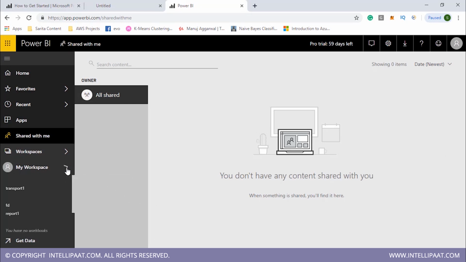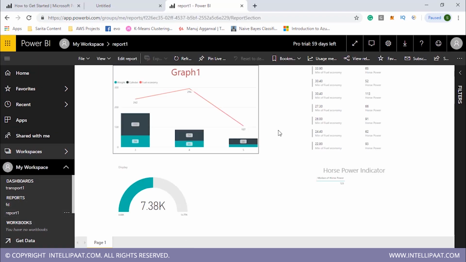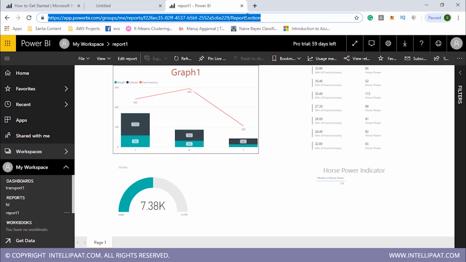I can click over my workspace, and over here I will find under reports report 1. I click on report 1 and I find my report. You can see this report, right? And now this is on the web. So for sharing this, I can either share it with someone by clicking on this option, or copy this link and send this link to the person whom I want to share this. And by simply accessing this on any browser, they can open this report directly.